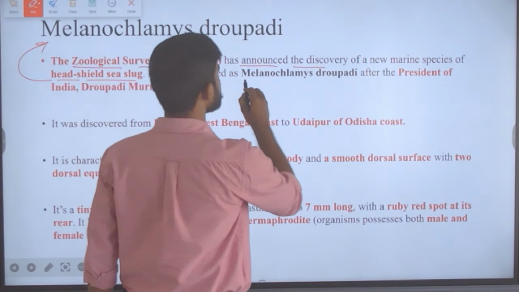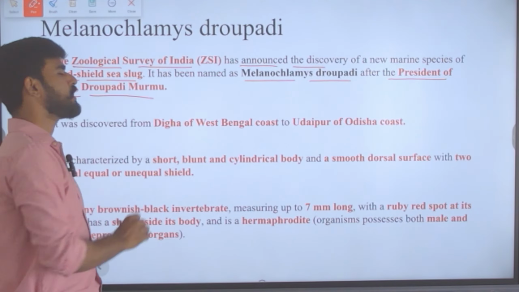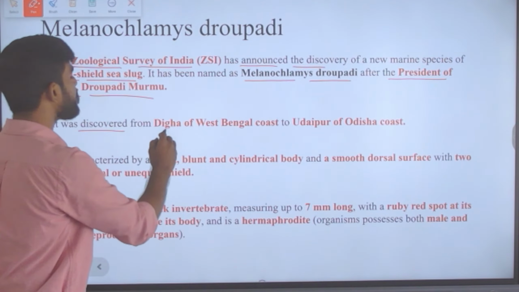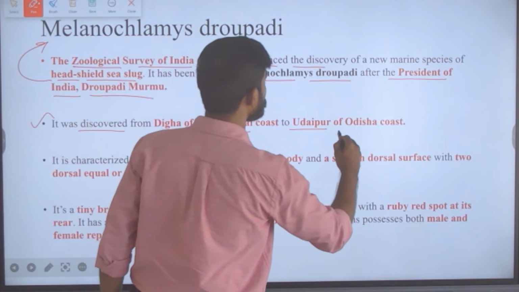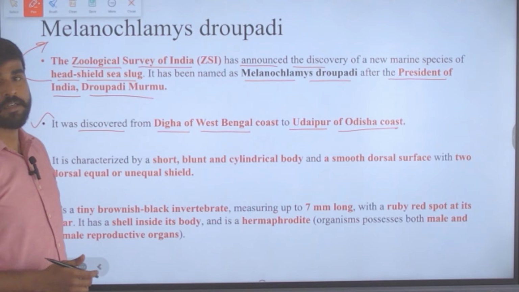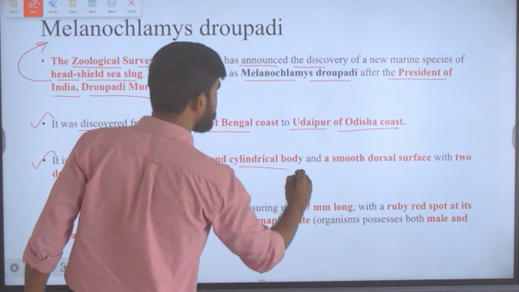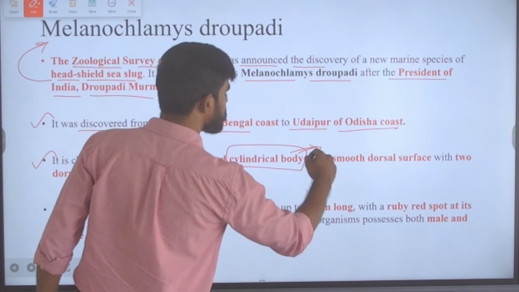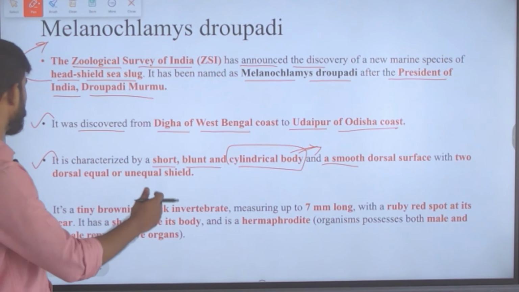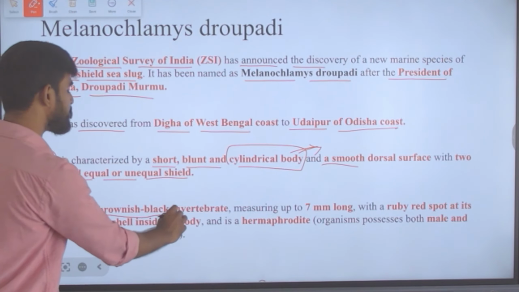It has been named Melanochlamys droupadi, after our President of India, Droupadi Murmu. It was discovered from Digha on West Bengal's coast to Udaipur on Odisha's coast. It is characterized by a short, blunt and cylindrical body. It has a smooth dorsal surface with two dorsal equal or unequal shields, and it is a tiny brownish black invertebrate.